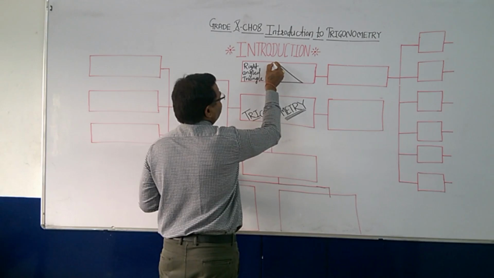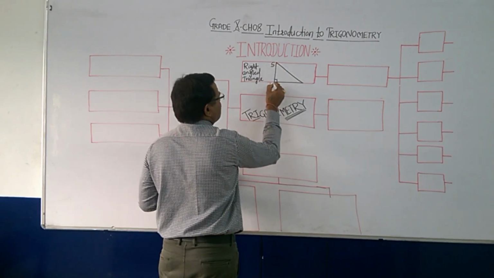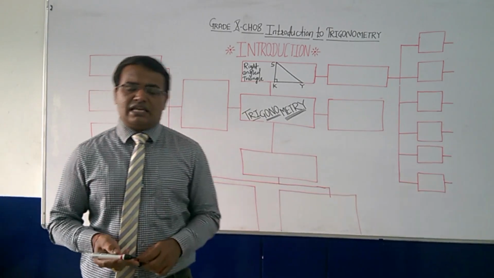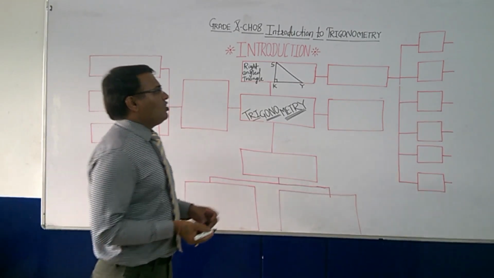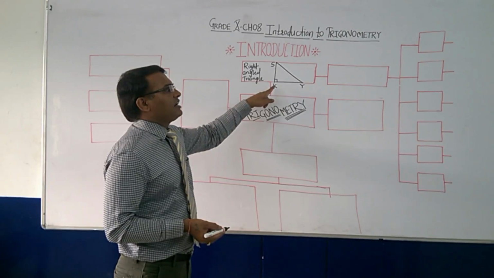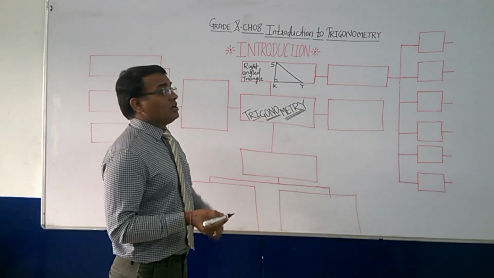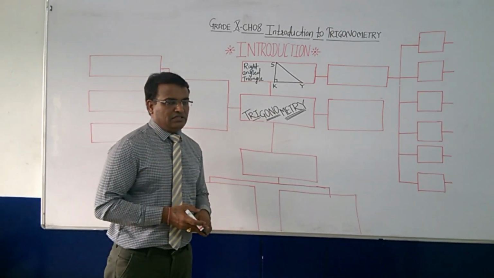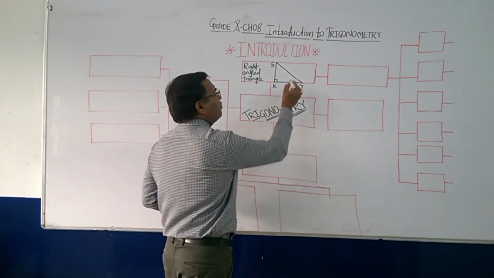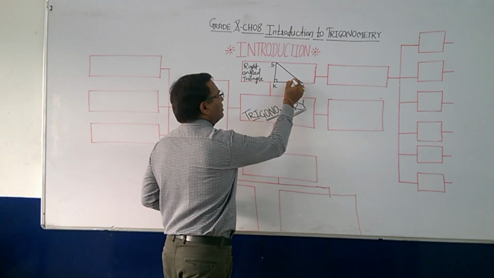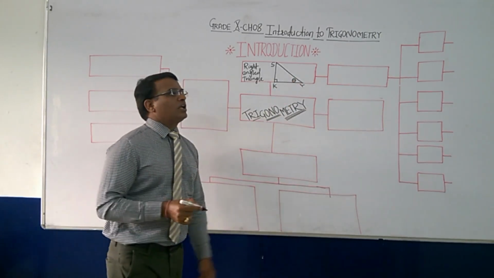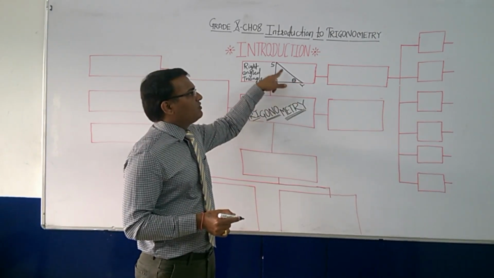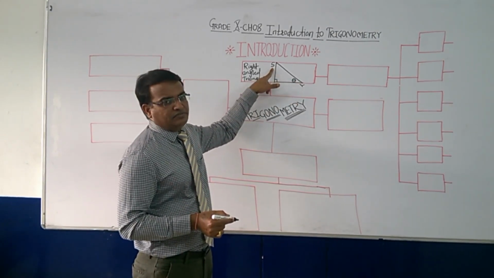Say it is SKY. Obviously, as there is one right angle in the triangle, the other two angles will be less than 90, that is, acute angles. Now one of the angles we will denote by theta. We can denote this angle or this angle.